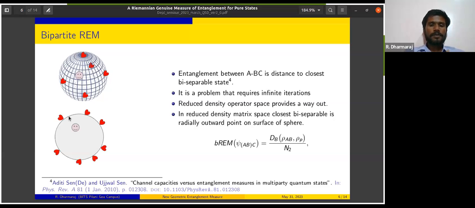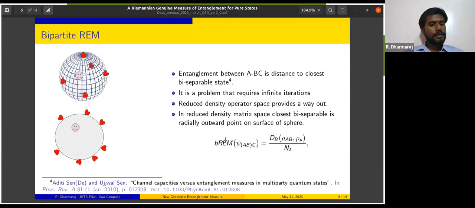That's how we define a bipartite Riemannian entanglement measure, which is nothing but the Bures distance between the reduced density operator rho AB and the radially outward point for that particular rho AB, with an appropriate normalizing constant. With this, we have a BREM, a bipartite Riemannian entanglement measure.